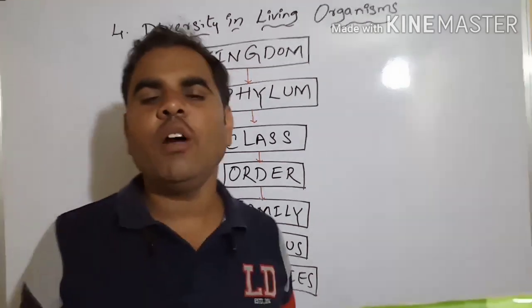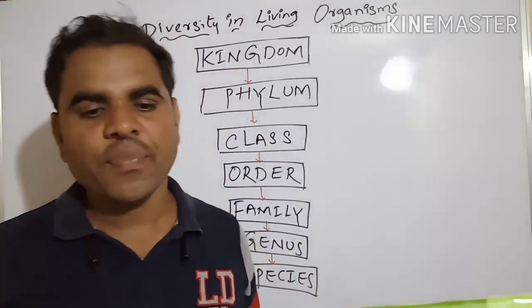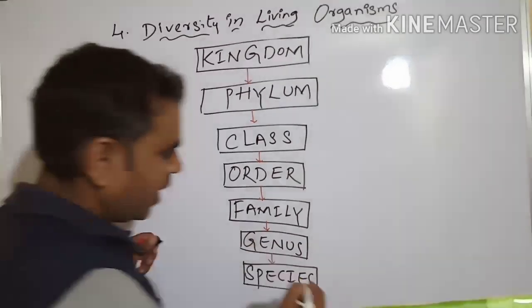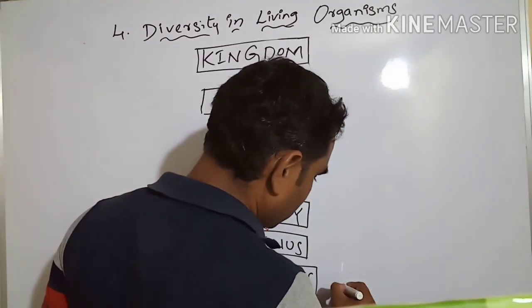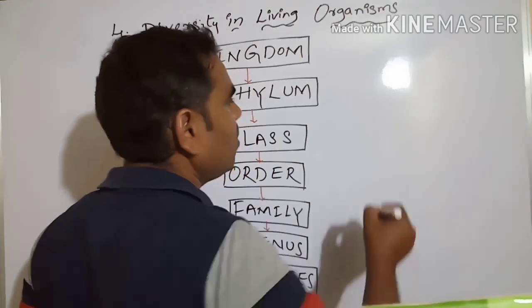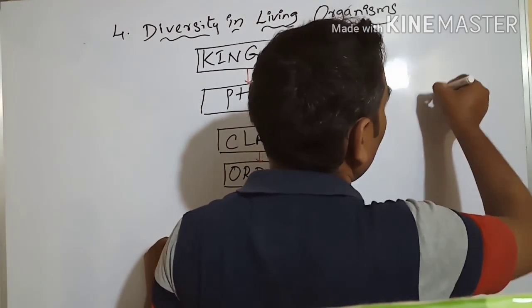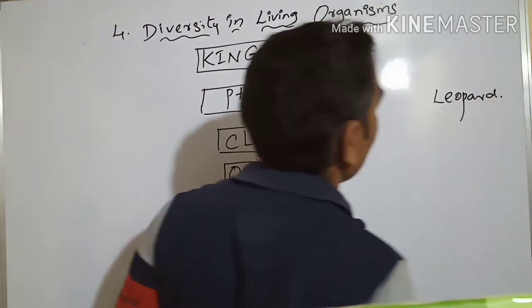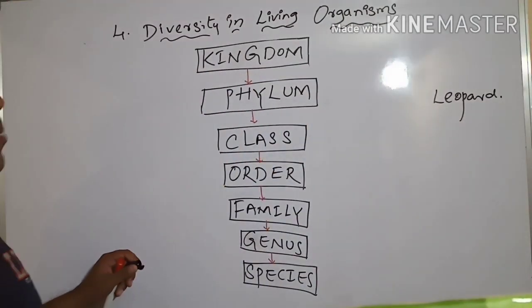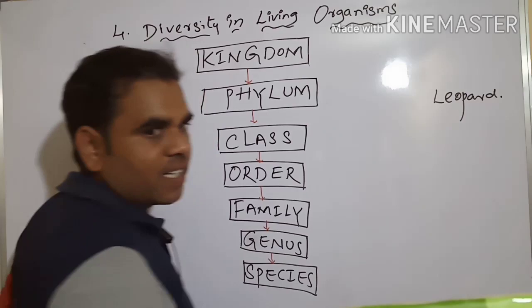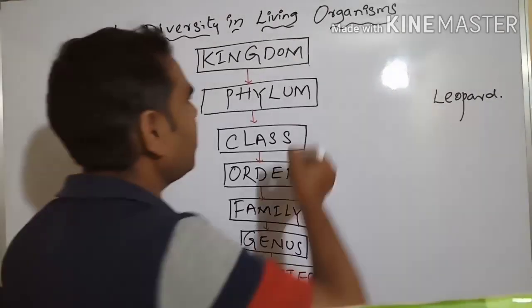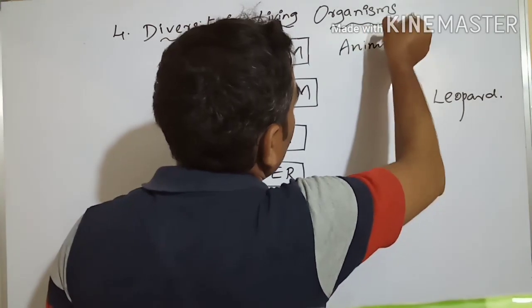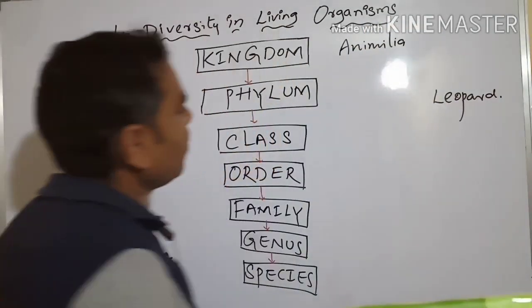For example, we take Panthera pardus, the leopard. The leopard belongs to the animal kingdom. We call it Animalia.